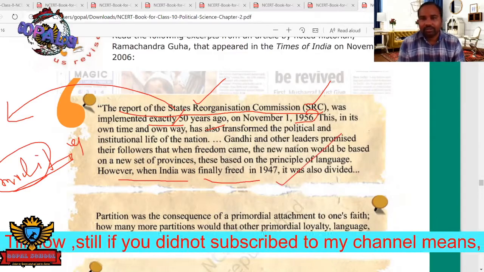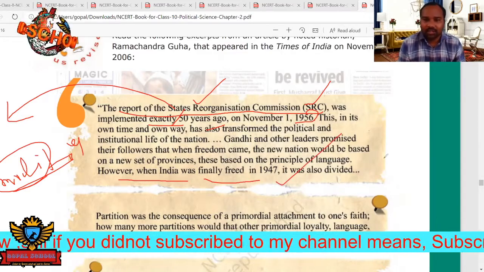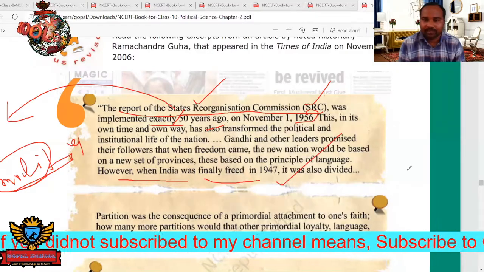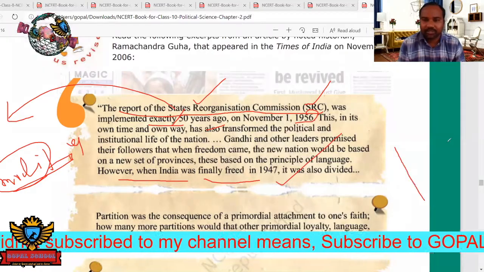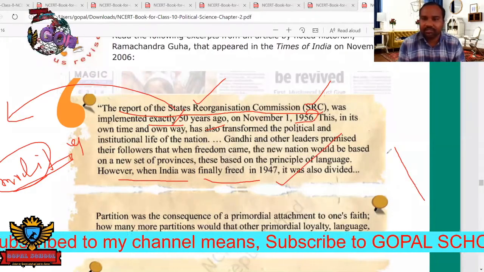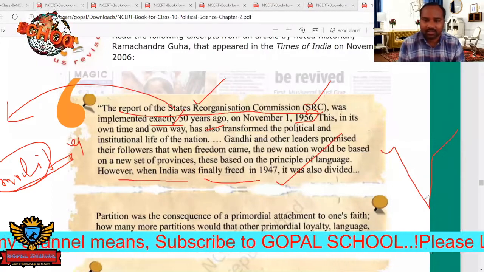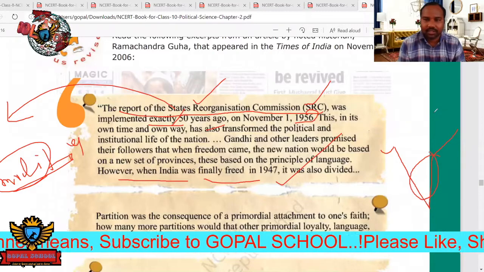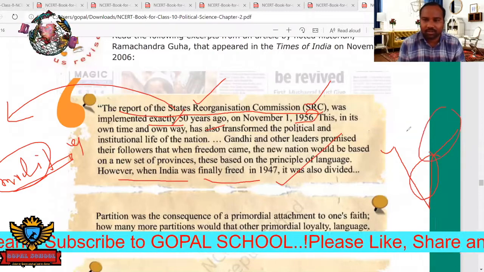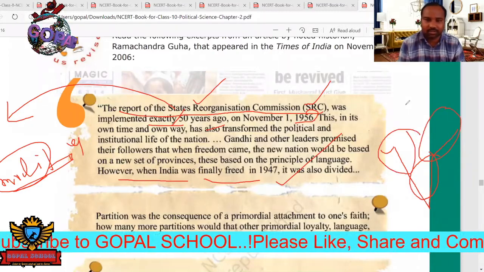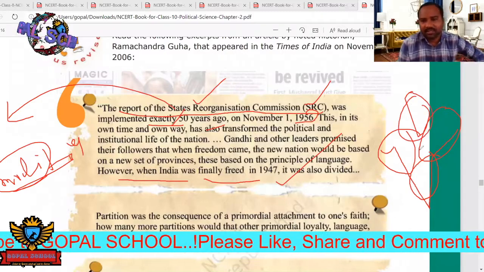Even before independence, Gandhi promised that after independence India would be divided into states based on provinces. We had 5 provinces: Madras province, Kolkata province, Bombay province, Delhi or central province, like that.